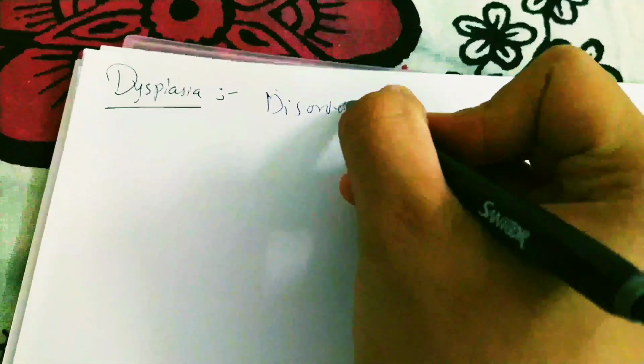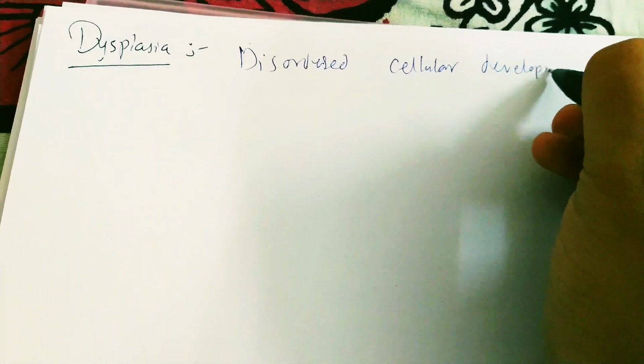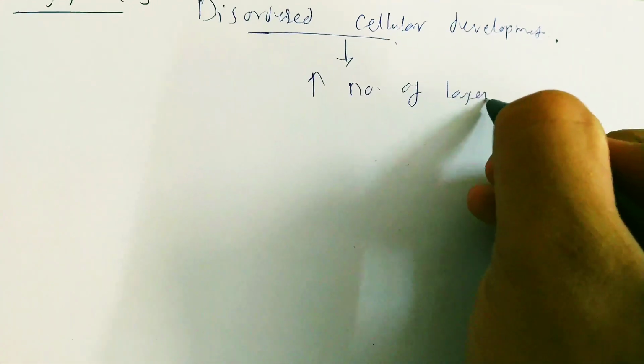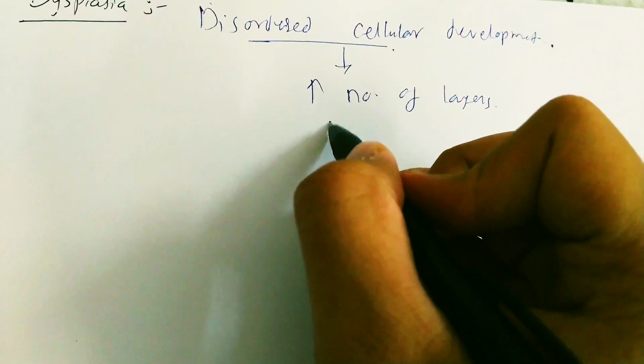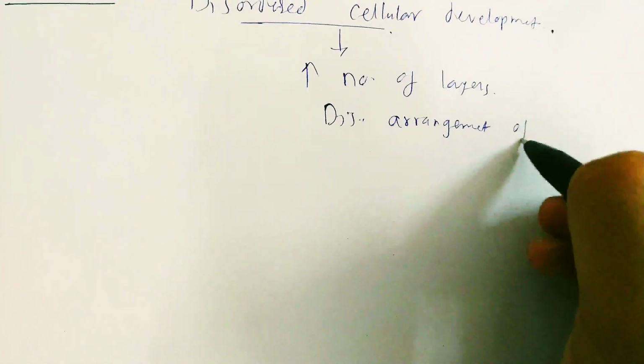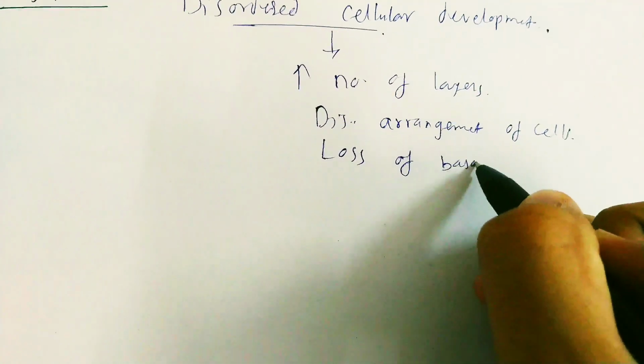So we are just left with dysplasia. The definition of dysplasia: it is disordered cellular development. What kind of disorders can we see? There may be increase in number of layers, there may be disordered arrangement of cells, and there may be loss of basal polarity.